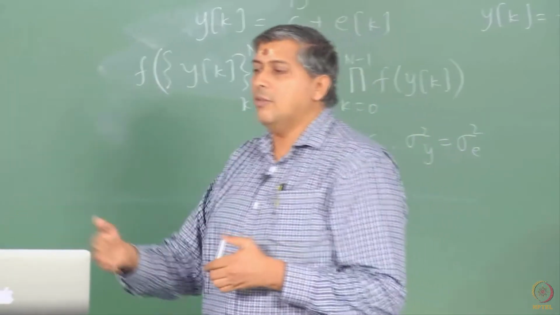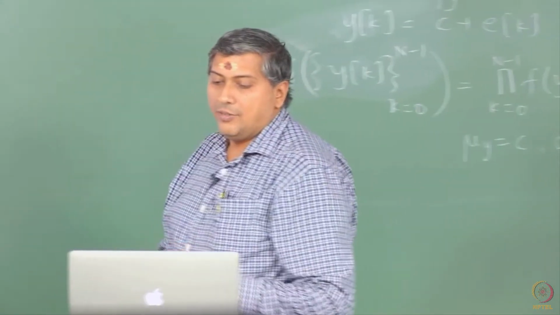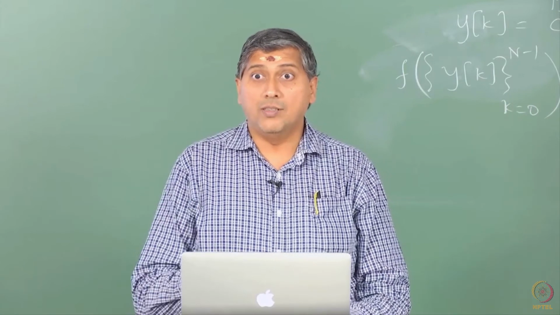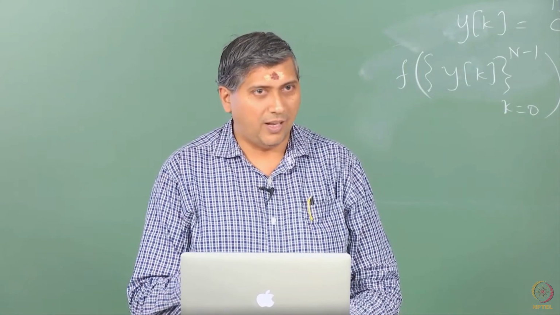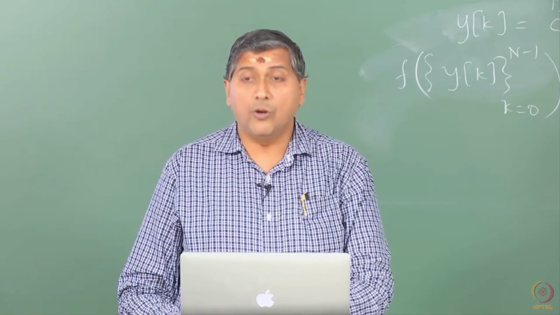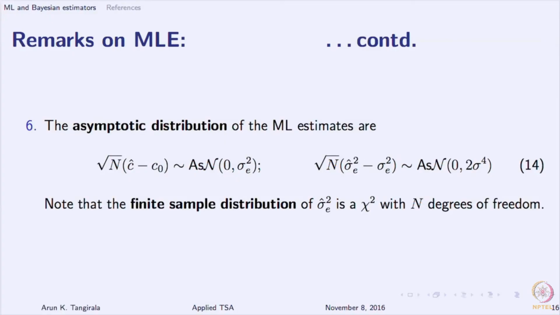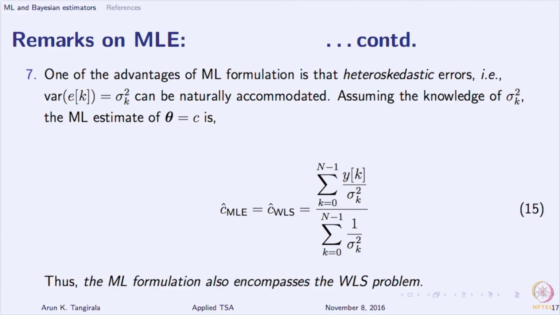So, that is one way of at least verifying the statement that I made in equation 14, because these are asymptotic distributions, these are large sample distributions. Therefore, you should not be surprised that root n times sigma square hat follows a Gaussian distribution, whereas we are bombarded all the time with the chi-square distribution. Okay. So, so much about MLE.